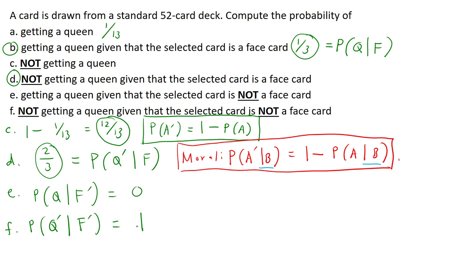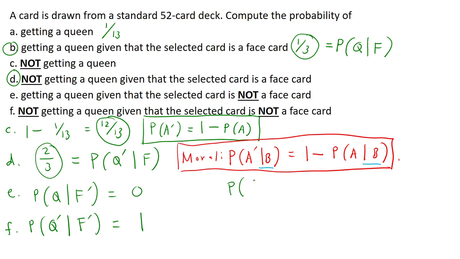Technically, wala tayong bagong nakuha dito na formula. Kasi kung titingnan mo itong formula natin kanina, ang sinasabi lang niya ay probability of A. Sige, ano ang sum nila pala muna? 1. So that means this formula applies. Tingnan natin. The probability of Q prime given F prime, isulat natin in terms of AB para maging magkamukha sila.